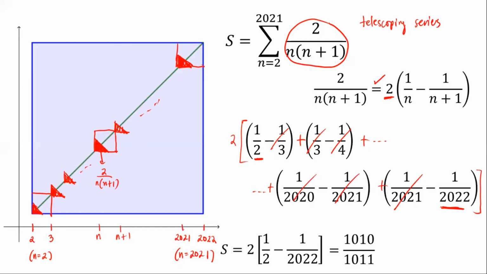So this is what we get. This is the sum of the areas, 1010 over 1011, which means with this as A and B, the answer that we are looking for, A plus B, is equal to 2021. This is the answer to problem number 25. Yay!